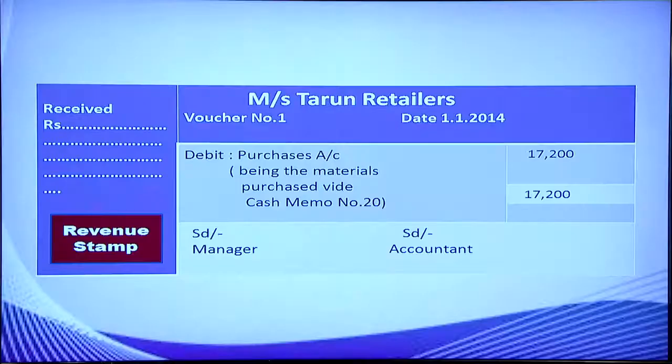You have to write the name of the organization first, that is Messrs. Tarun Retailers. Then voucher number, then the date of the transaction. Write the title of the account to be debited. Purchased material, that is a transaction, so purchases account is debited. So, debit purchases account. And then you have to write the amount in the amount column.